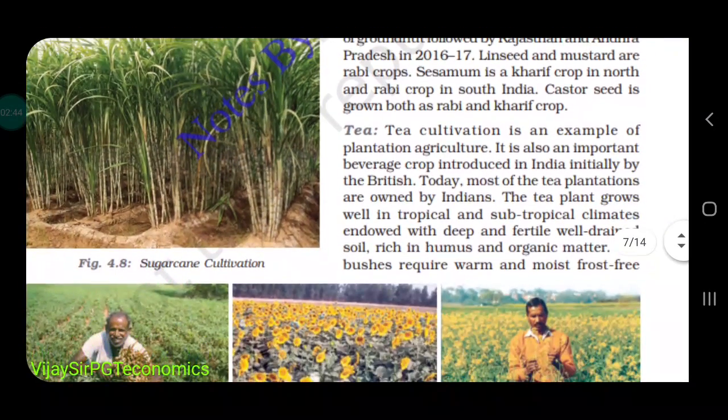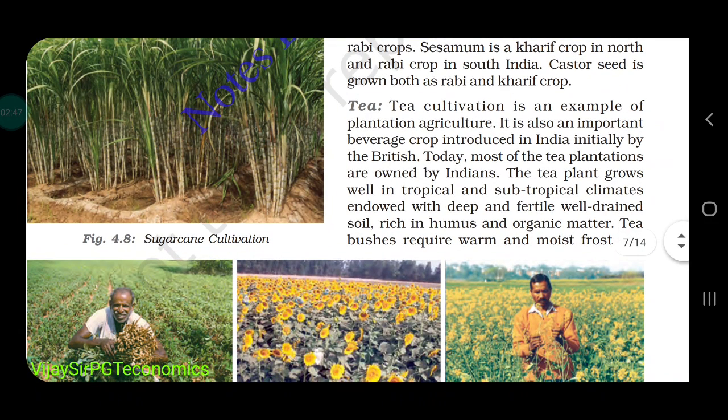Now next we'll move to tea. Tea cultivation is an example of plantation agriculture, which is commercial farming. In the last videos, we have seen commercial farming, so tea is also an example of commercial farming. It is also an important beverage crop, introduced in India initially by the Britishers. We have seen that India was a colony of the Britishers from 1857 to 1947. During that period, the Britishers used to drink tea, and the Indians are following the same pattern at present also.